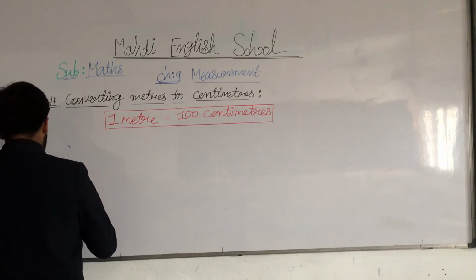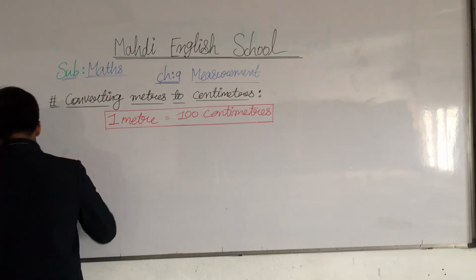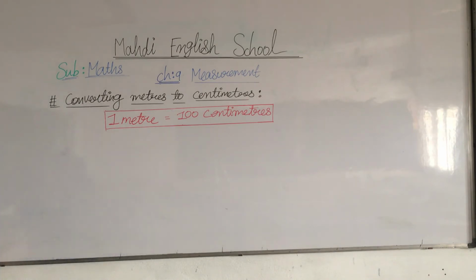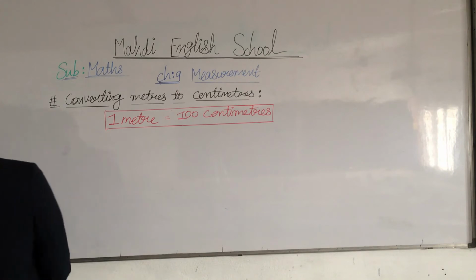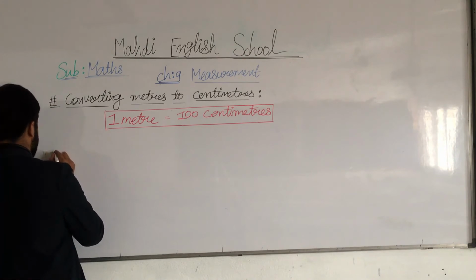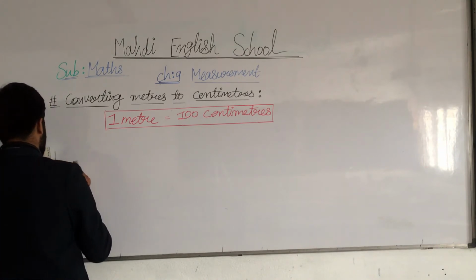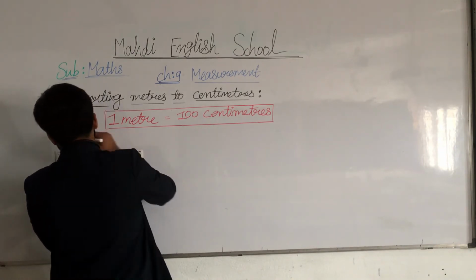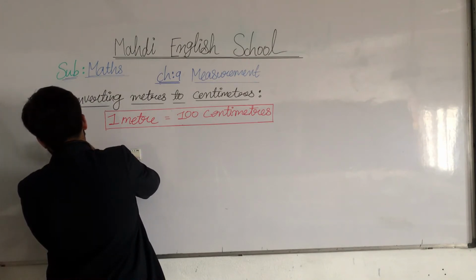Our new topic is converting meters to centimeters. Note down all this, my dear students, and then we will move on.